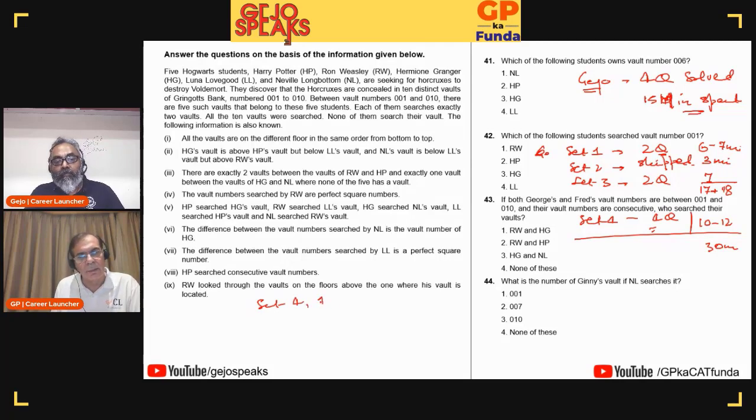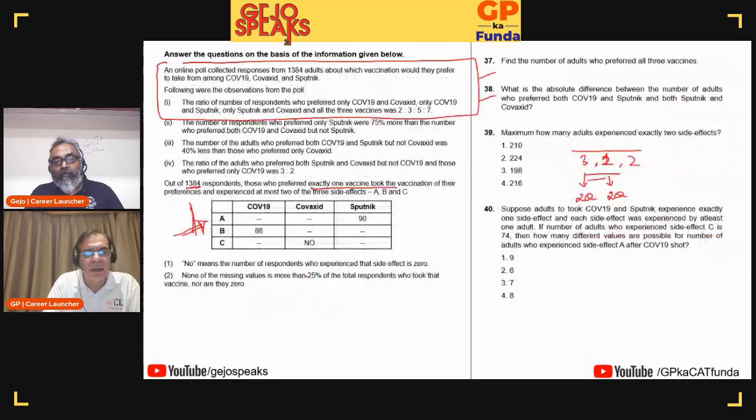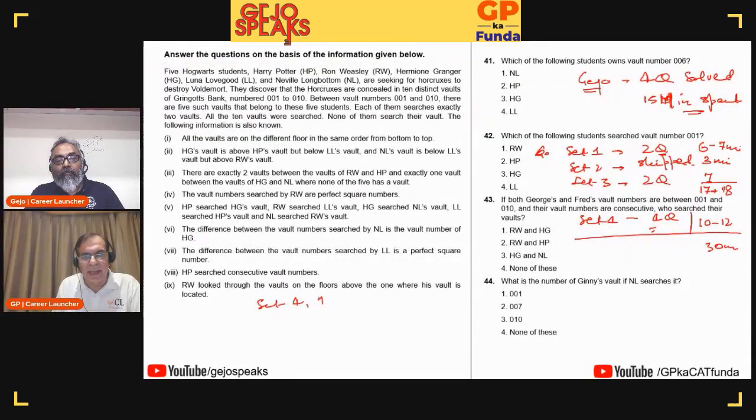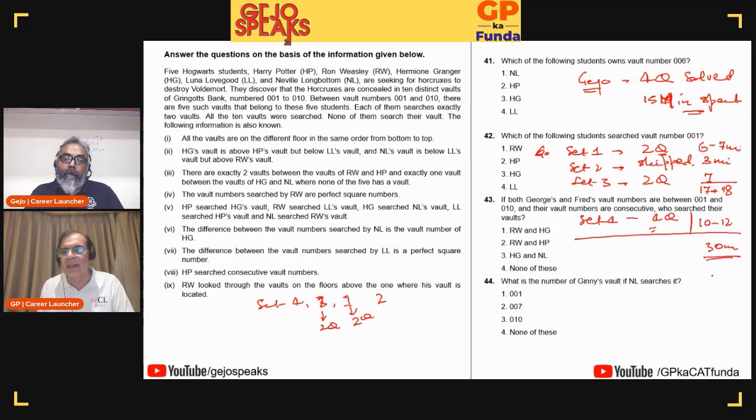Set 3 is a Venn diagram set. Set 3, I'll definitely do 2 questions. Set number 1, I'll definitely do 2 questions. And then after that, if I have time, I will look at set number 2. But Jijo, when he finishes this set, is at the 30 minute mark. I am still at about 4 or 5 minutes because I have not started solving the paper. I will work out the sequence and then start solving the paper.